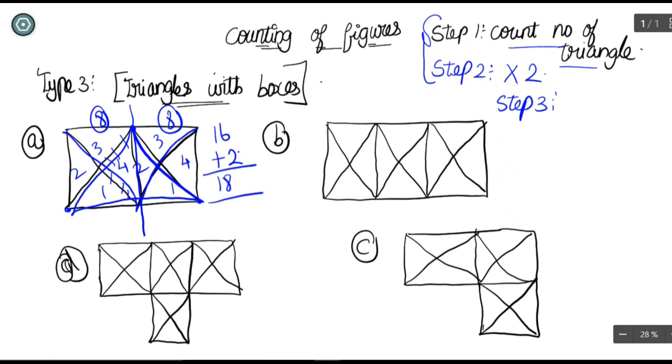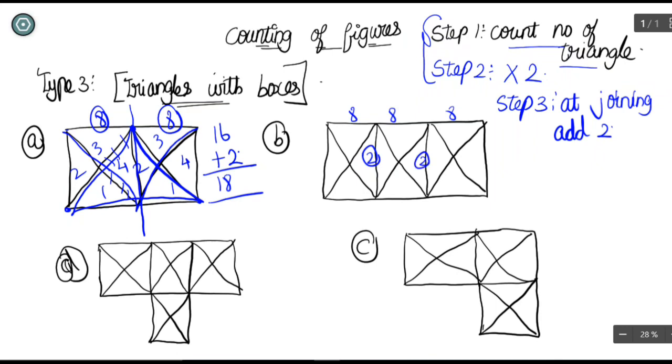So step 3 is, at joining place add 2 triangles. So at joining add 2. It is not necessary for us, if they gave 4 to 5 triangles, to check it once again every time. Just remember it as, if two square boxes are joined, add two triangles with them. Just look at this figure. We can solve it in less than 5 seconds. 8, 8, 8, and in join plus 2, 2, 2. That's it. Just 2 and 2 because it is not joined anywhere here.